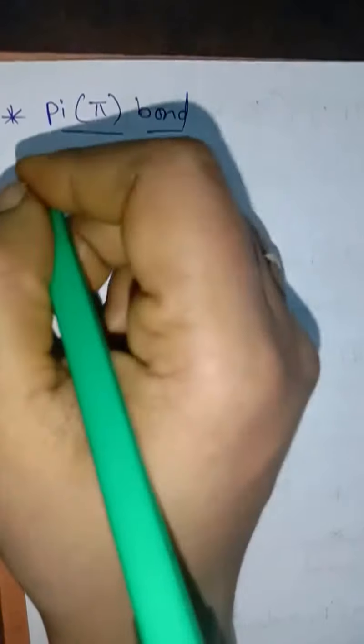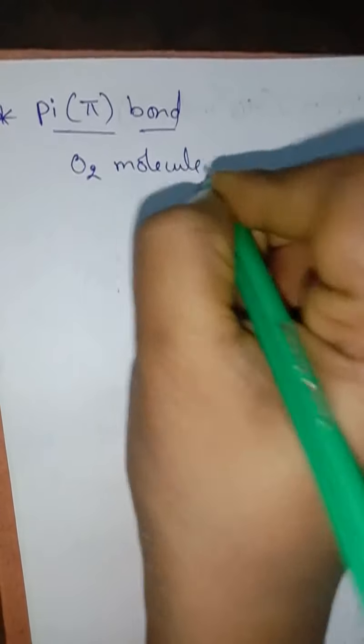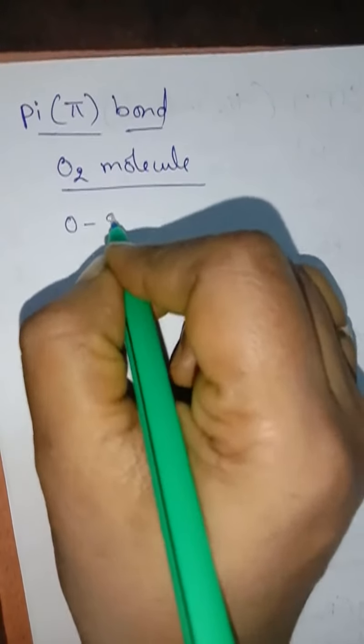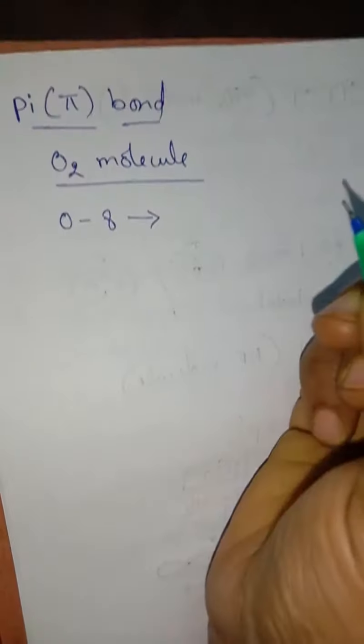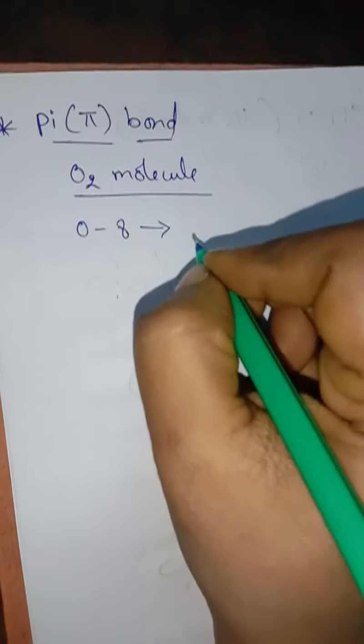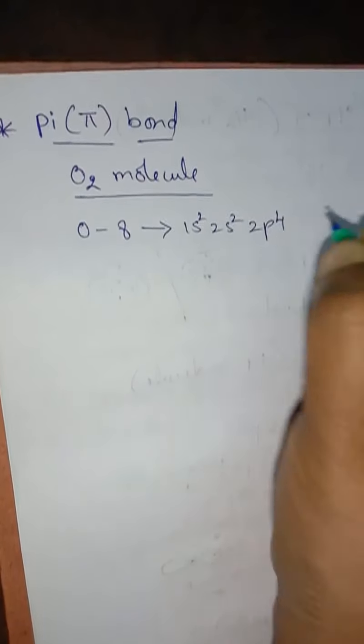So here example I am taking O2 molecule. Understand? So first what we have to do, we have to write their atomic number and electronic configuration. Atomic number of oxygen is 8 and electronic configuration is 1s2, 2s2, 2p4.